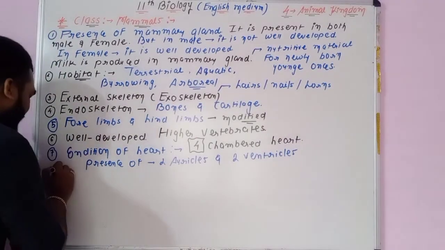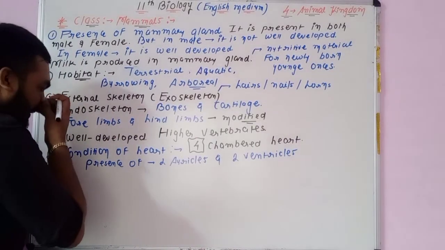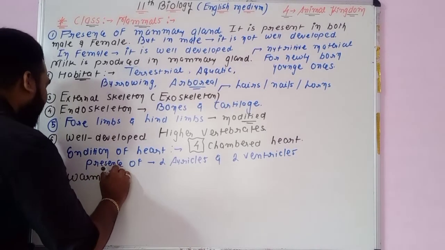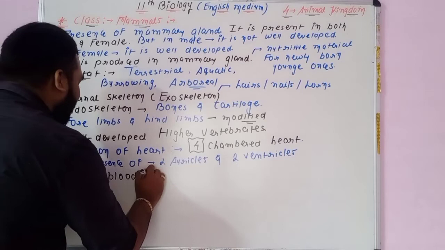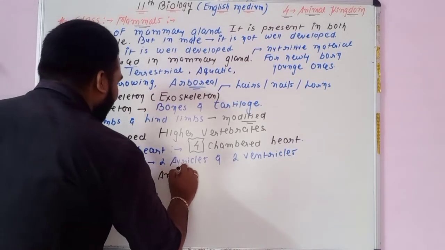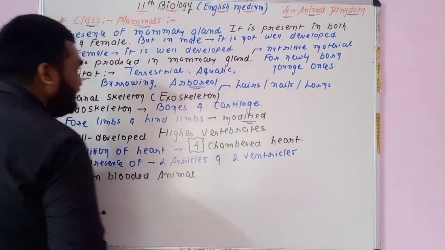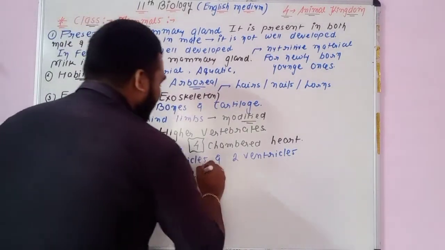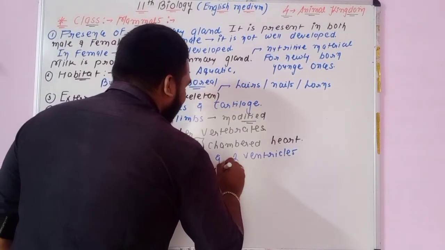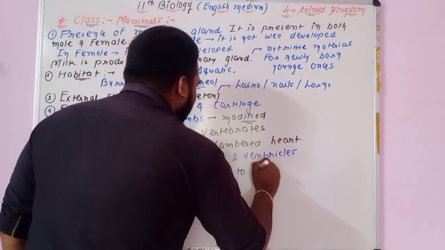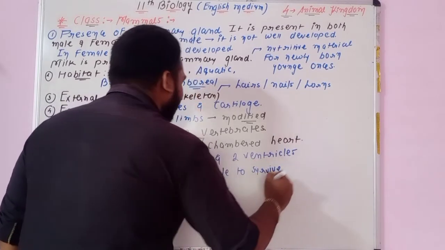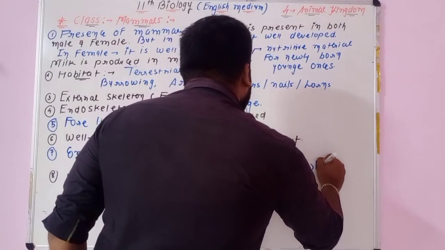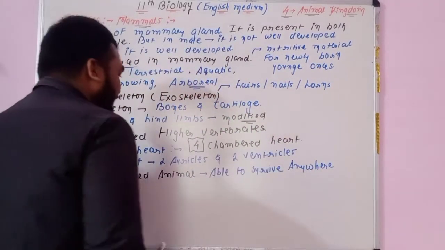Now, point number 8: they are one type of warm-blooded animal. Warm-blooded animals means that they are able to survive anywhere. Okay, I am writing here. What is the meaning of warm-blooded animal? They are able to survive anywhere.